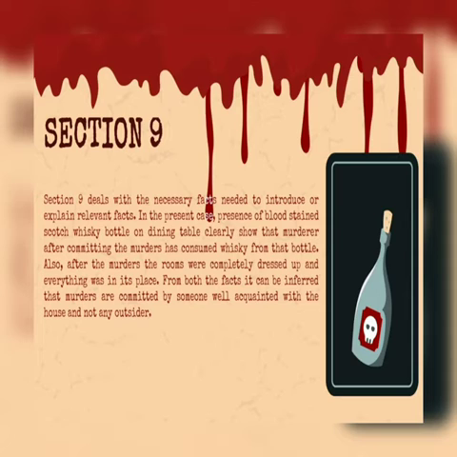In the present case, the presence of a blood-stained Scotch whisky bottle on the dining table clearly shows that the murderer, after committing the murders, consumed whisky from that bottle, and also after the murders the rooms were completely dressed up and everything was in its place. From both these facts, it can be inferred that the murder was committed by someone well acquainted with the house and not any outsider.